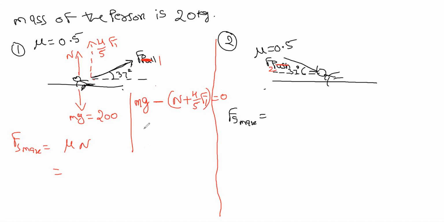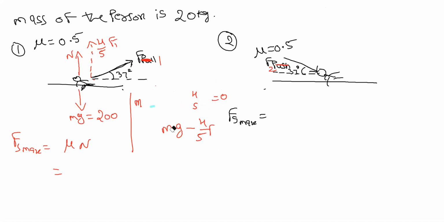Now if you calculate, you will get n as mg minus 4 by 5 F1. But how are you getting minus 4 by 5? Oh, yeah, you're right.